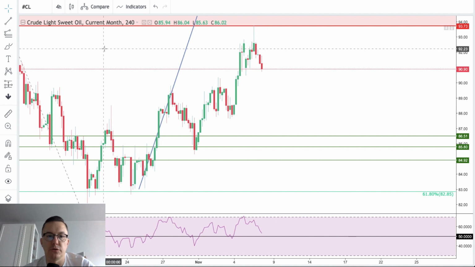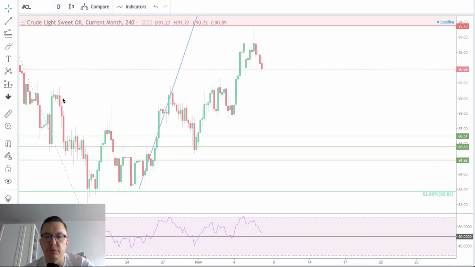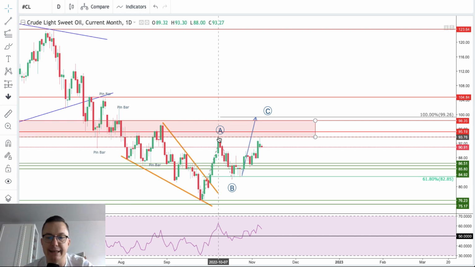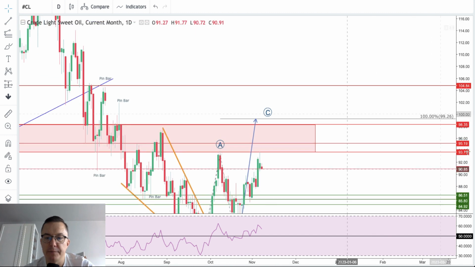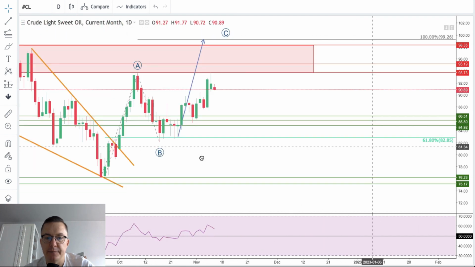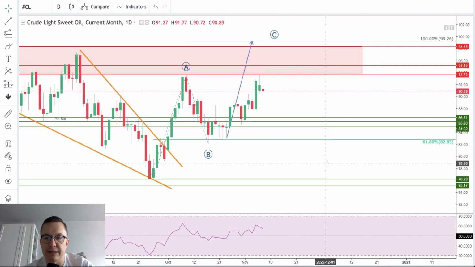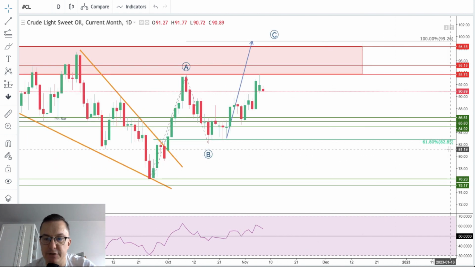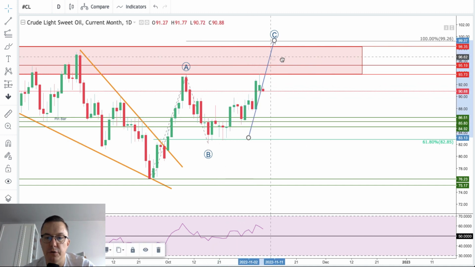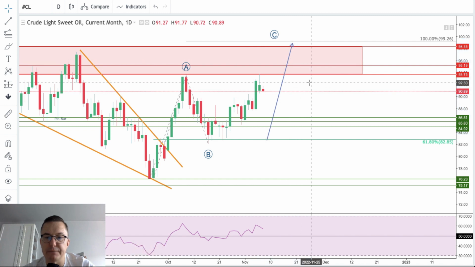The four-hour chart of the crude oil is not enough for us, because we want the daily time frame chart, which is much better. And what do we see here is, of course, this falling wedge, breakout to the upside. So we got the wave A already on the chart. If we zoom in a little bit, we can see clearly that the wave B was completed as well at 61% of the Fibonacci retracement, 82.85. So there you go. This is the bottom for the wave B, and right now we are trying to rally in the wave C as expected.